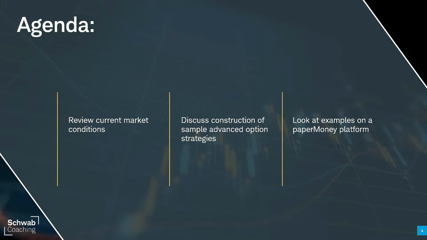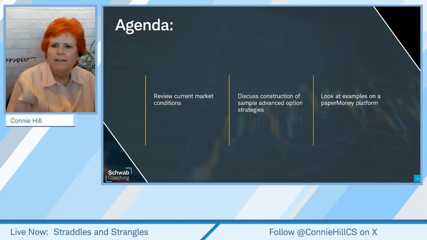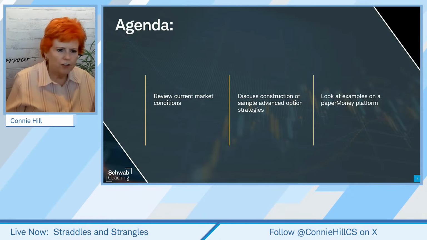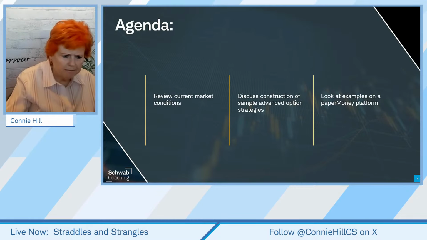All right. Typically, we're going to take a look at what's going on in the market. You guys probably know, but we'll just take a quick gander at it. And then I want to talk a little bit about the construction of a straddle or a strangle, what they are. And then I want to do some examples, and I'm going to walk you through step by step how you might go through this process. All right, so let's hop over to Thinkorswim.